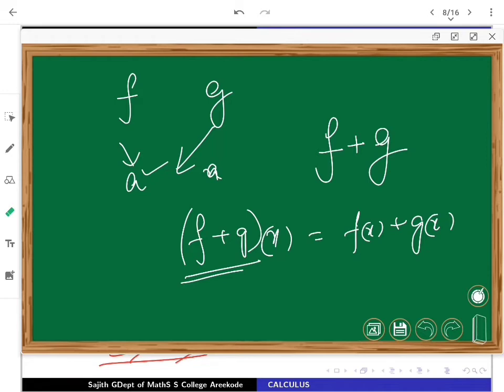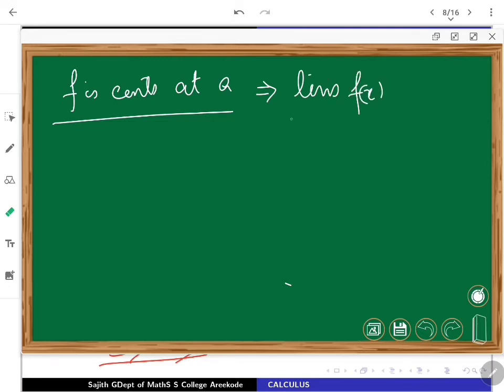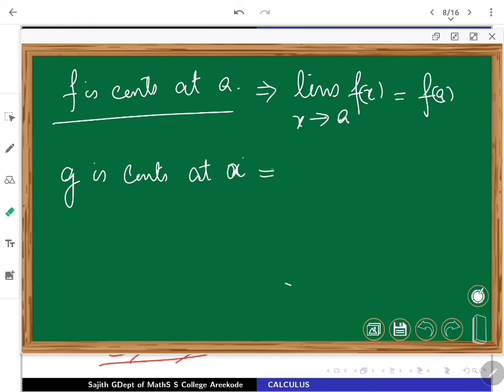It's quite simple to prove these things. What does it mean that f is continuous at a? This means the limit of f(x) as x is nearing a exists, and that is equal to its f value at a. Now g is another function, continuous at again the same point a. Remember, the same point a. This implies the limit of g(x) as x is nearing a is the g value at a.